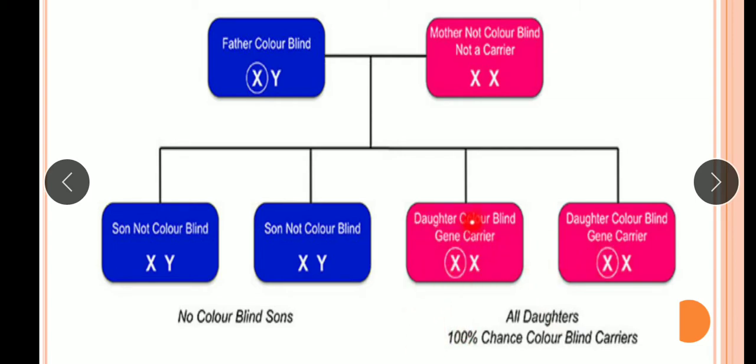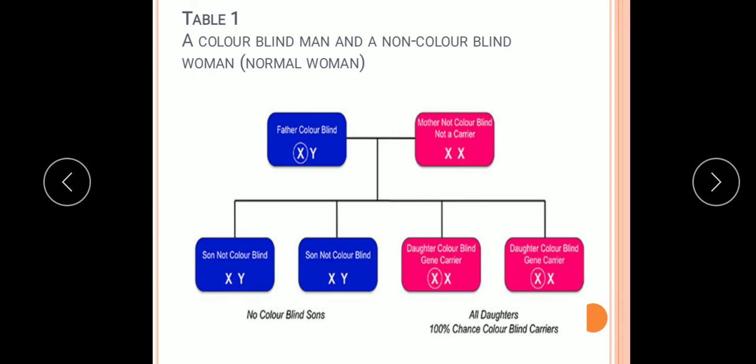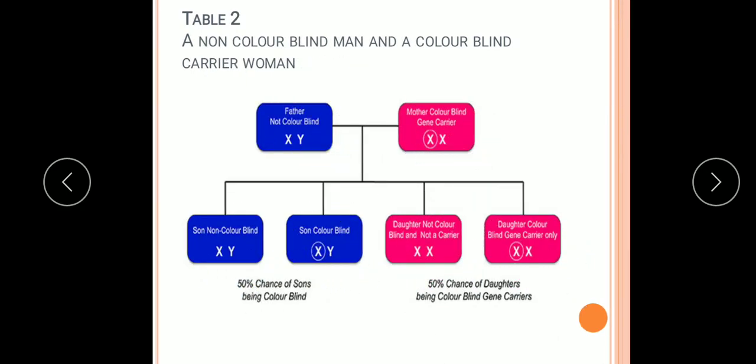You just see the daughters, because one of the X chromosomes the daughters are getting from the mother and another they are getting from the father. So in that case, all the daughters are 100% colorblind carriers. So in this way you will form the Punnett square for different conditions.